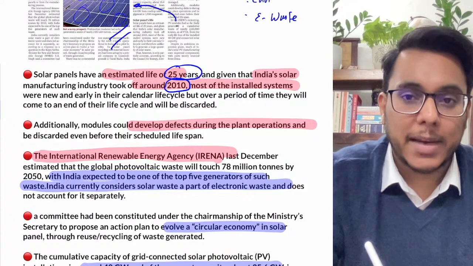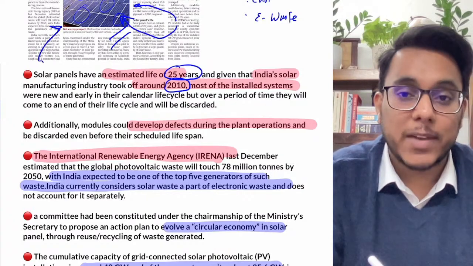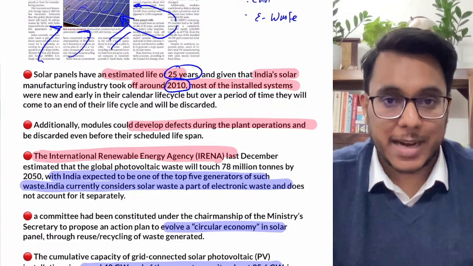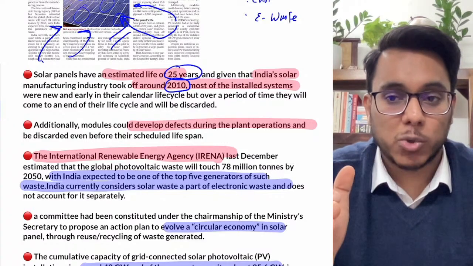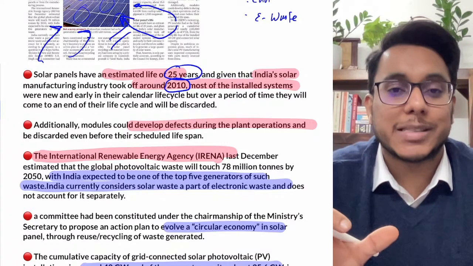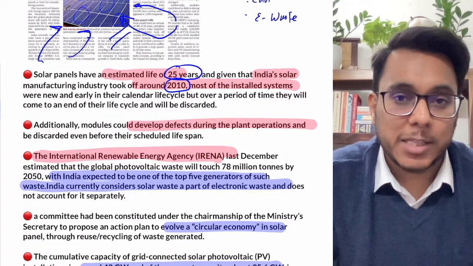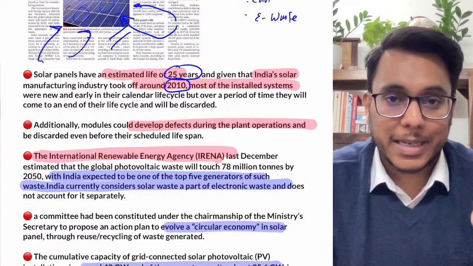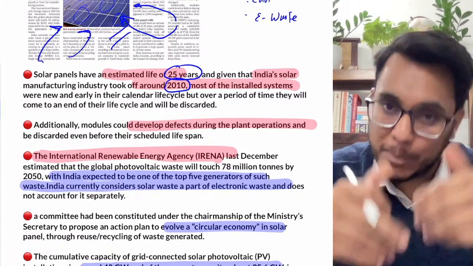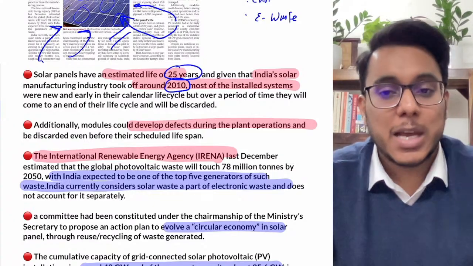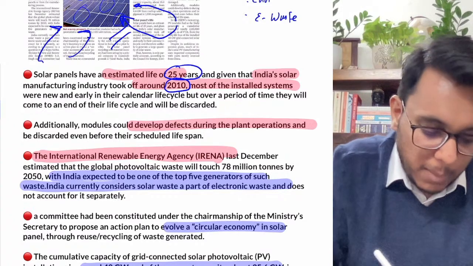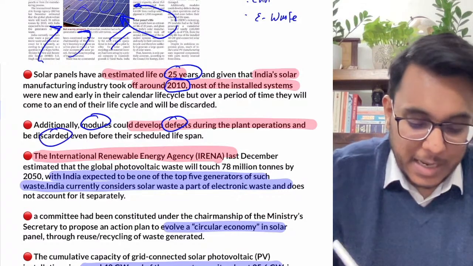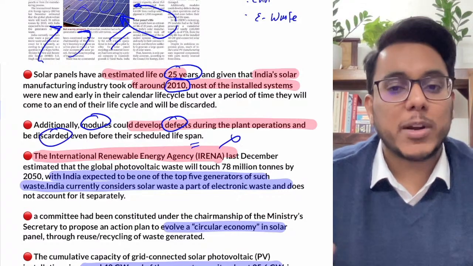A large number of solar panels, solar photovoltaic cells, will be discarded, and it will become solar waste. For this solar waste, we don't have any policy in action. Moreover, it is not the case that all solar components will become defunct only after 25 years. Within the life cycle also, many of the modules become defunct and are to be discarded. For that also we don't have any policy.